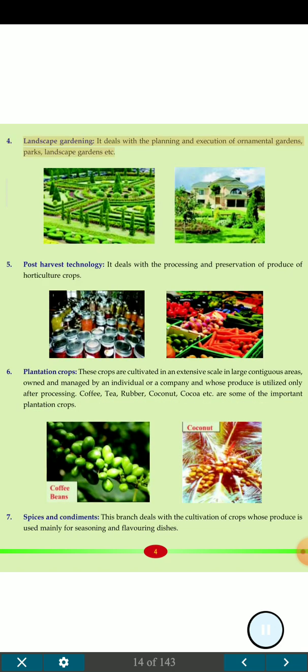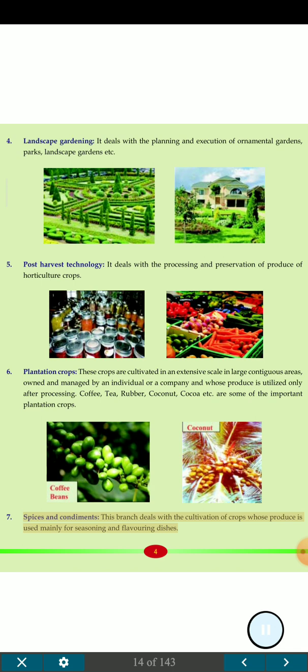4. Landscape gardening. It deals with the planning and execution of ornamental gardens, parks, landscape gardens etc. 5. Post-harvest technology. It deals with the processing and preservation of produce of horticulture crops. 6. Plantation crops. These crops are cultivated on an extensive scale in large contiguous areas, owned and managed by an individual or a company and whose produce is utilized only after processing. Coffee, tea, rubber, coconut, cocoa etc. are some of the important plantation crops.